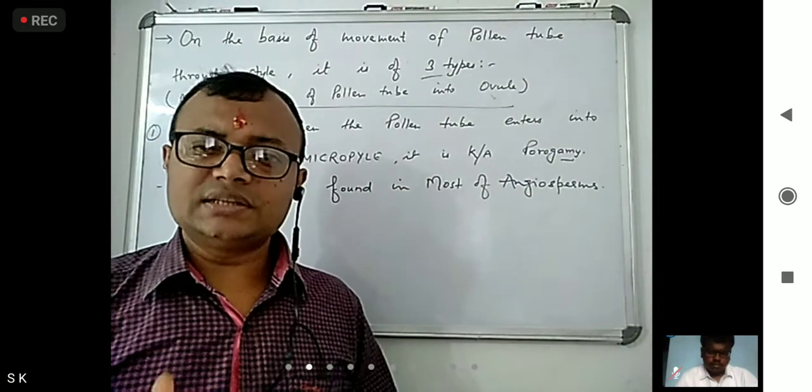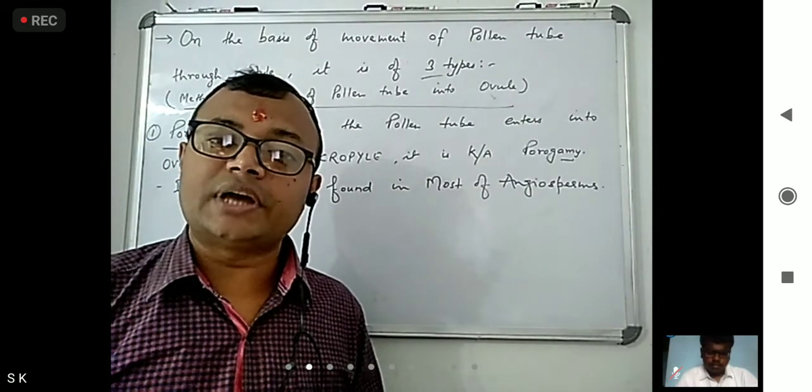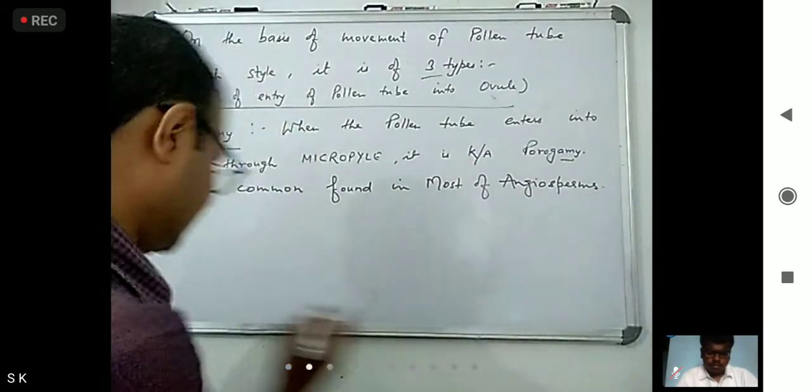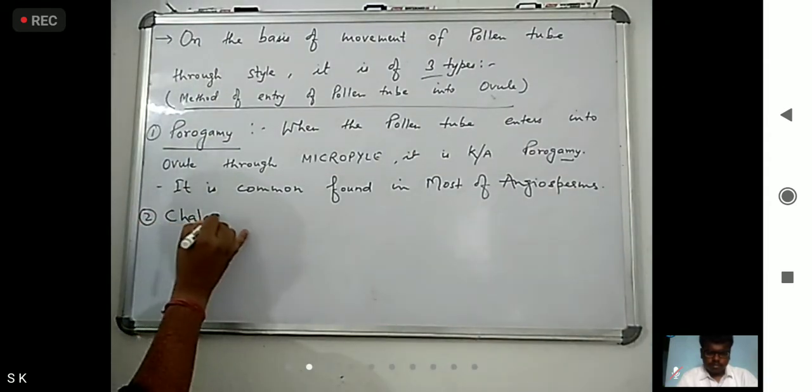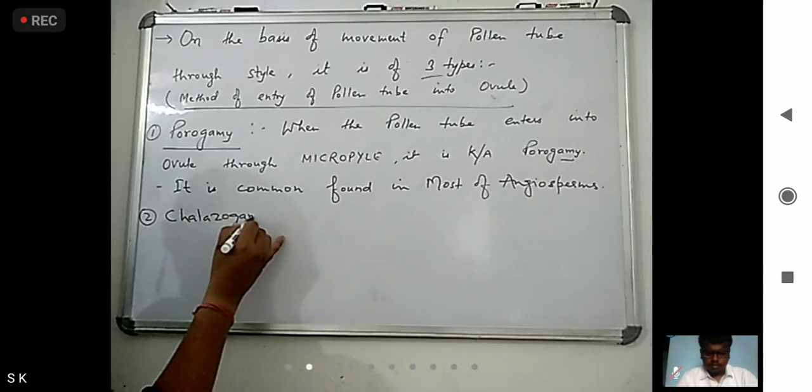Next one is chalazogamy. Means which side? Yes, right, chalaza side. So the second is chalazogamy.